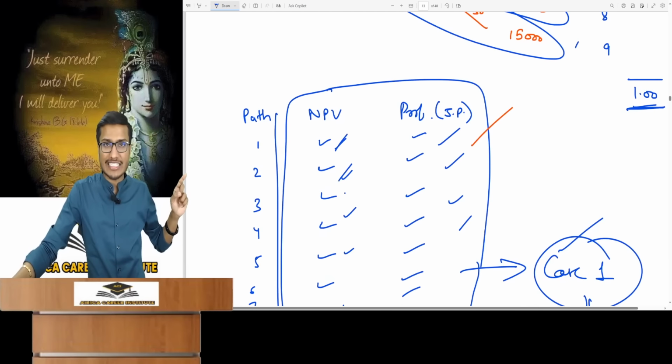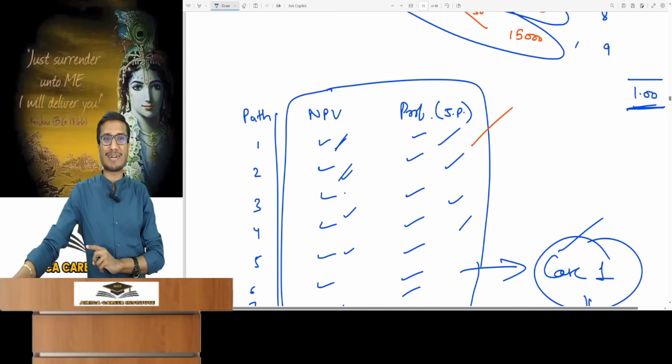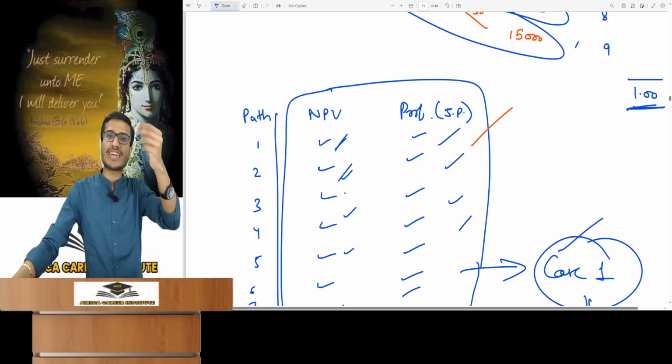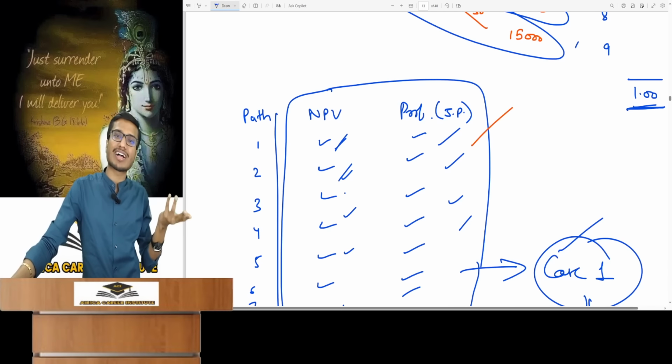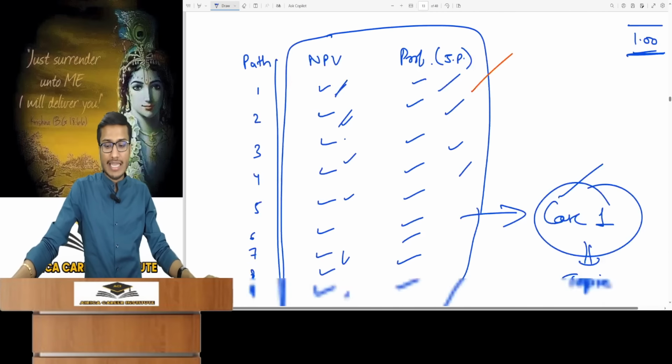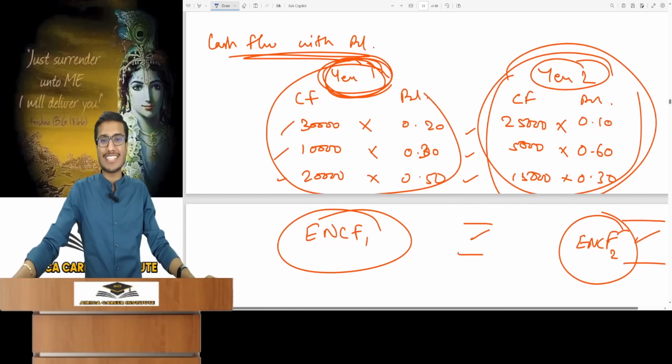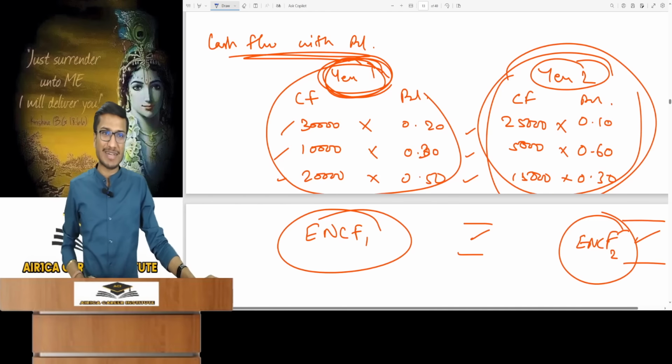If you want to do it this way, you can. If anyone wants to verify, the answer will be the same as the shortcut I'm about to tell you, which the institute also uses. Whoever wants to verify can do so if you have the time. Otherwise, use the shortcut that I'll tell you, and note that it's not that short. It takes about 15-20 minutes once you have practiced it.